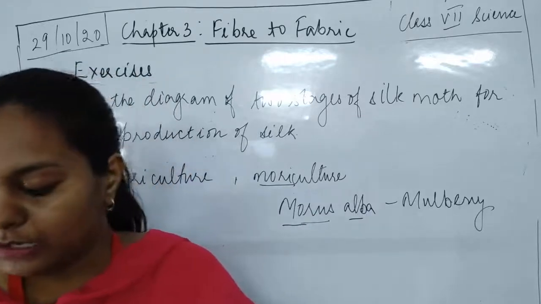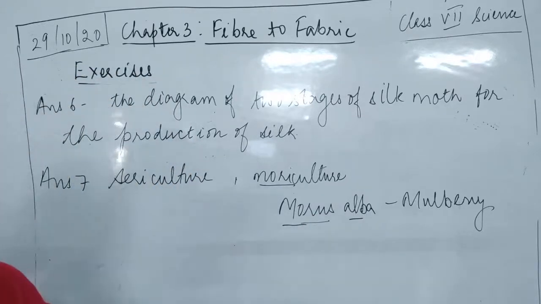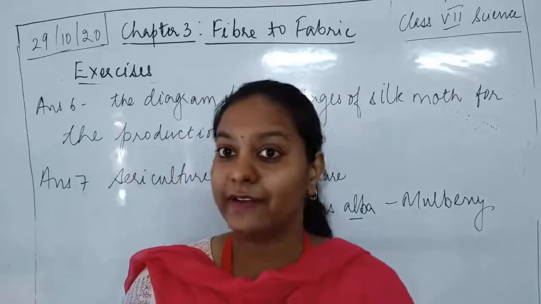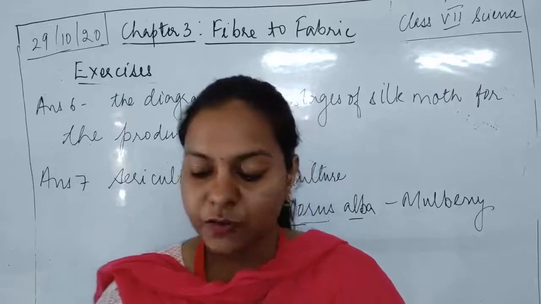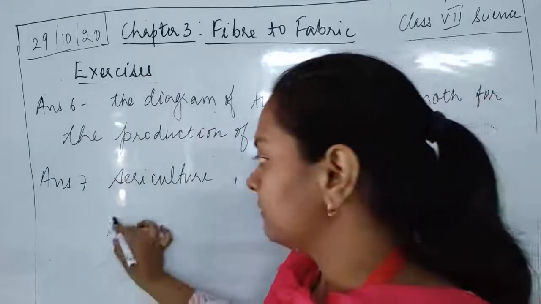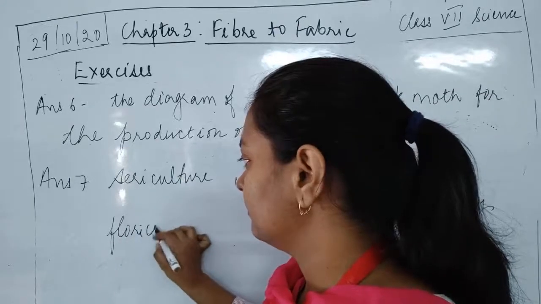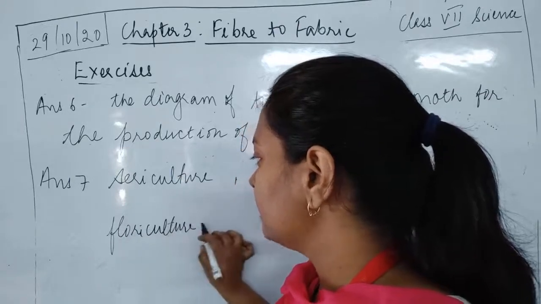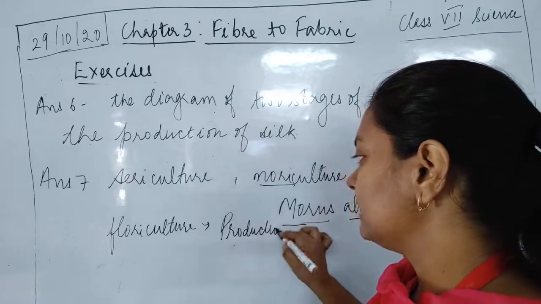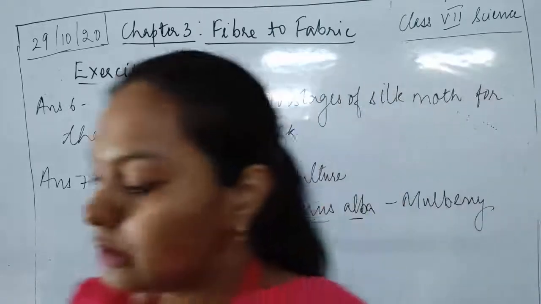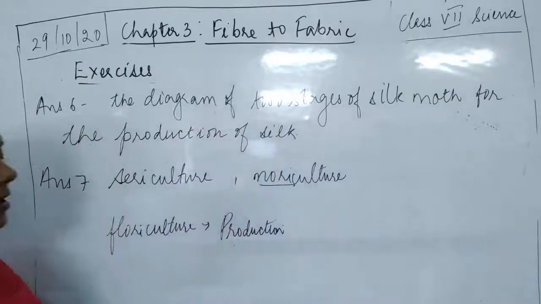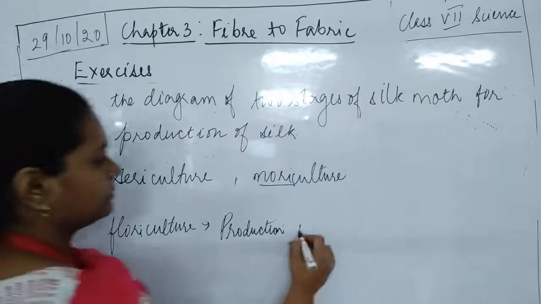Okay. Now the next question, and yes, some more new words are given. So we'll find out the meaning of those words also. What is the second word? Floriculture. So what do you mean by floriculture? Floriculture means production of flowers. Please keep understanding, because this is going to increase your knowledge. Fine. Now here, production of flowers.